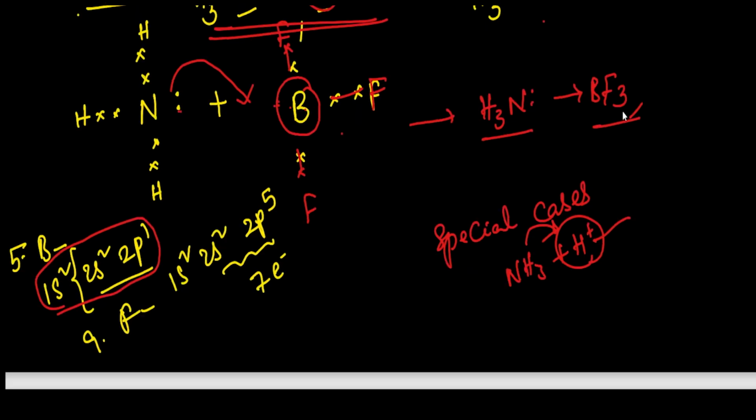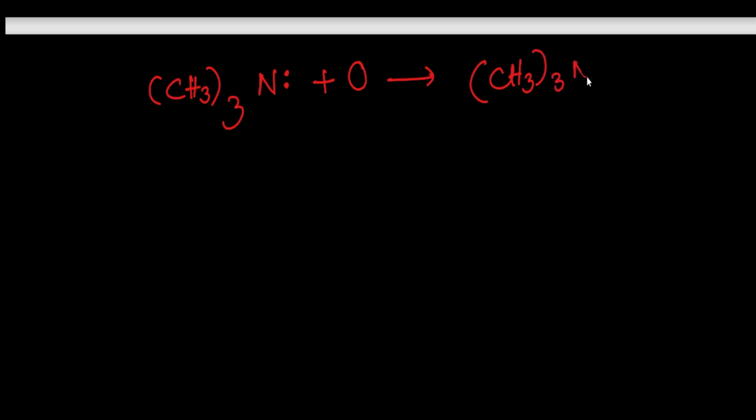Let us see one more example. In case of CH3 nitrogen and oxygen is reacting with oxygen. So here also nitrogen having one lone pair.